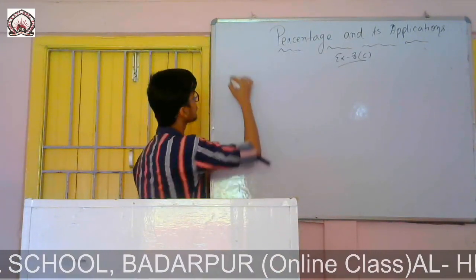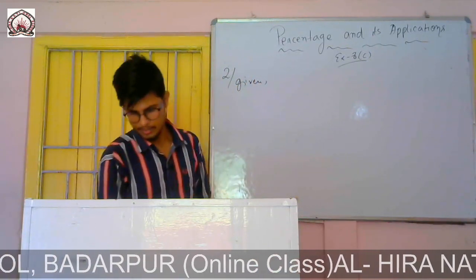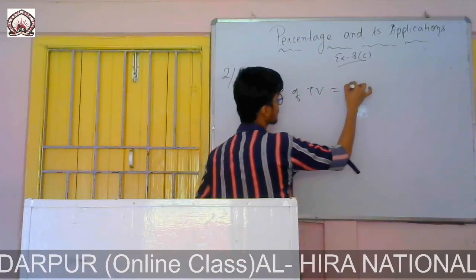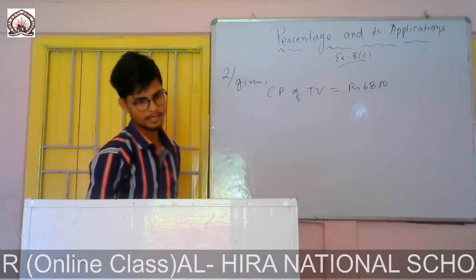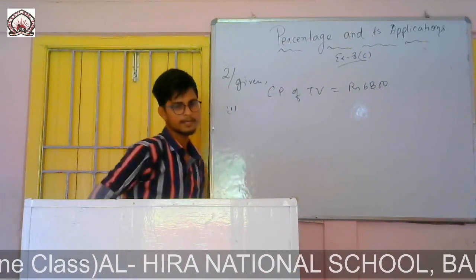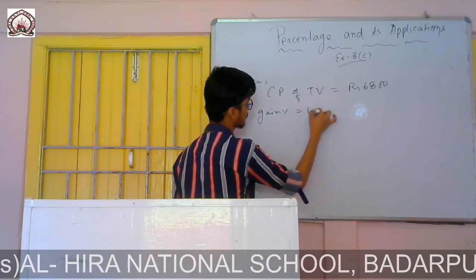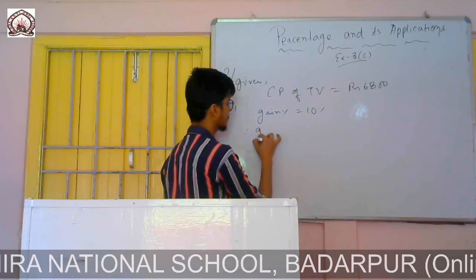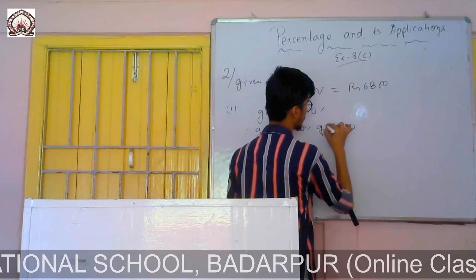Question number 2. Given CP of the TV, it is cost price of TV is given rupees 6800. So Roman number 1, it is given gain 10%. So you write, since gain percent equals to 10%. Gain percent is given as 10%. Therefore, you can find gain equals to 10% of 6800 rupees.